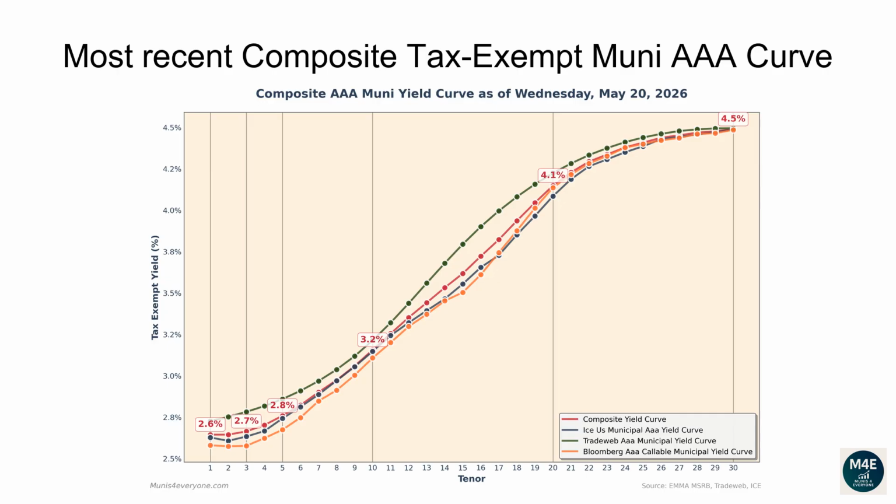The one-year composite tax-exempt yield is 2.65%. The two-year yield is 2.65%. The three-year yield is 2.66%. The 5-year yield is 2.76%. The 10-year yield is 3.16%. The 20-year yield is 4.15%. The 30-year yield is 4.49%.